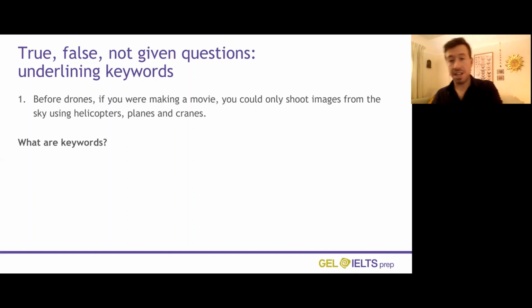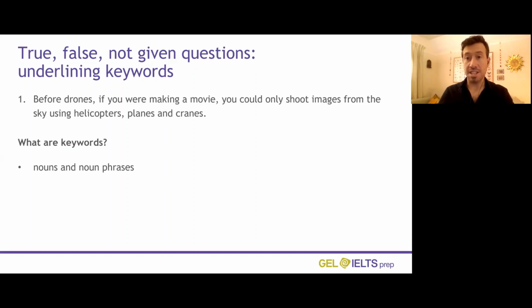So what are keywords exactly? Well, the first thing is nouns and noun phrases to look for. So in this sentence, we have drones, a movie is a noun, shoot images from the sky using helicopters, planes, and cranes. So those are all the nouns in there. So those would be some keywords.